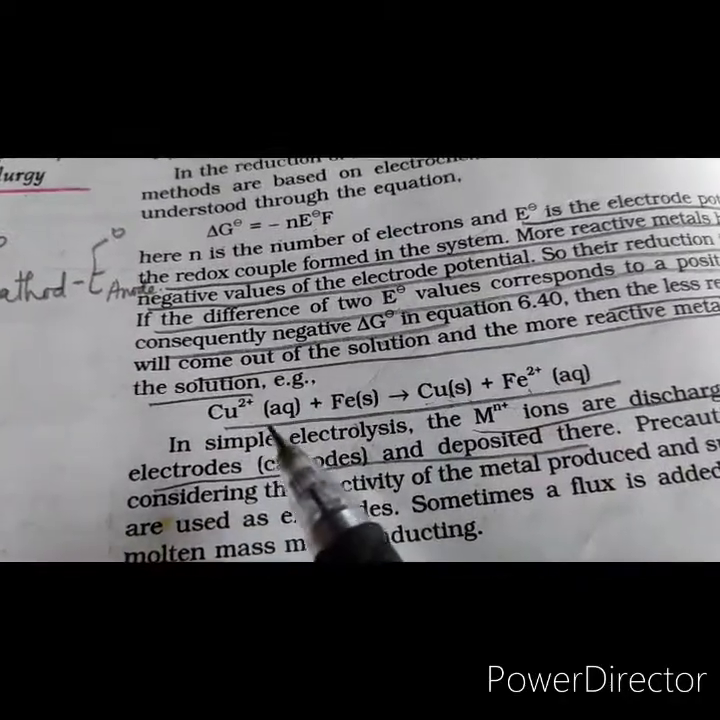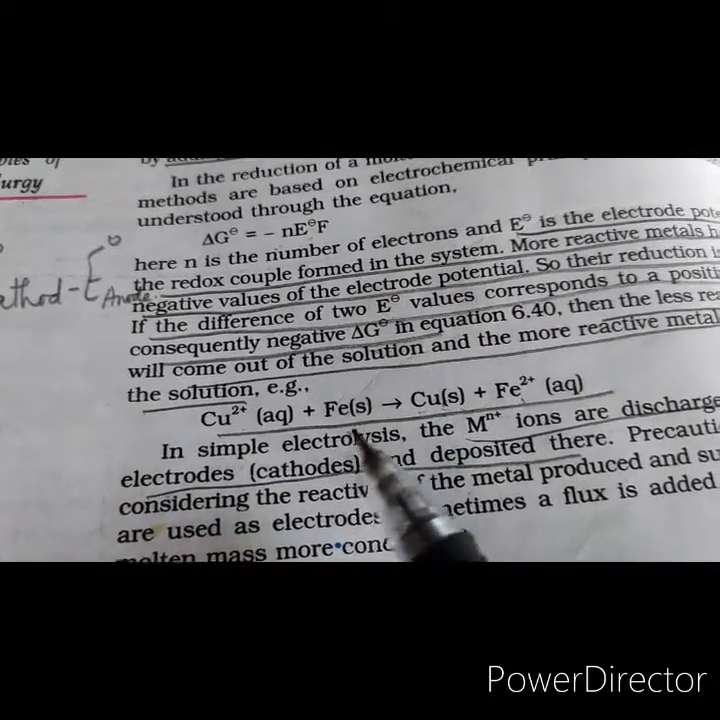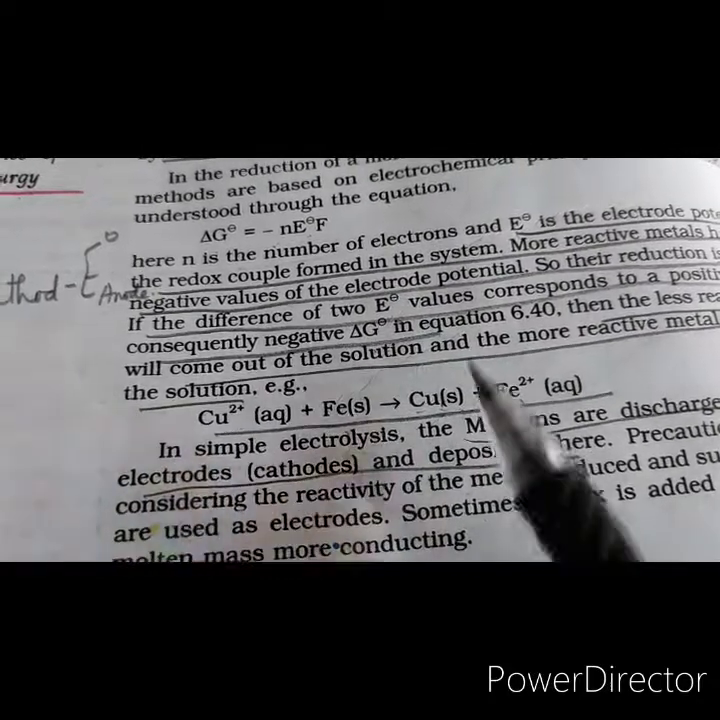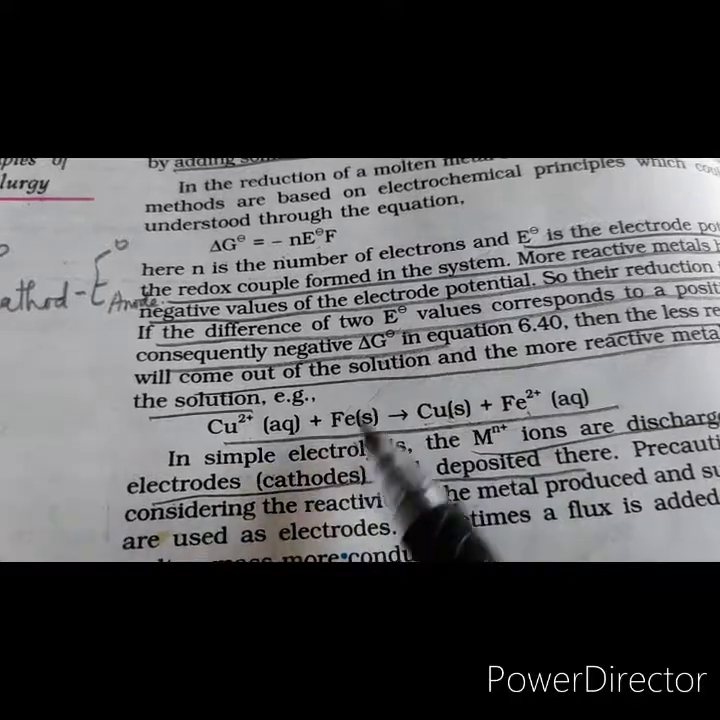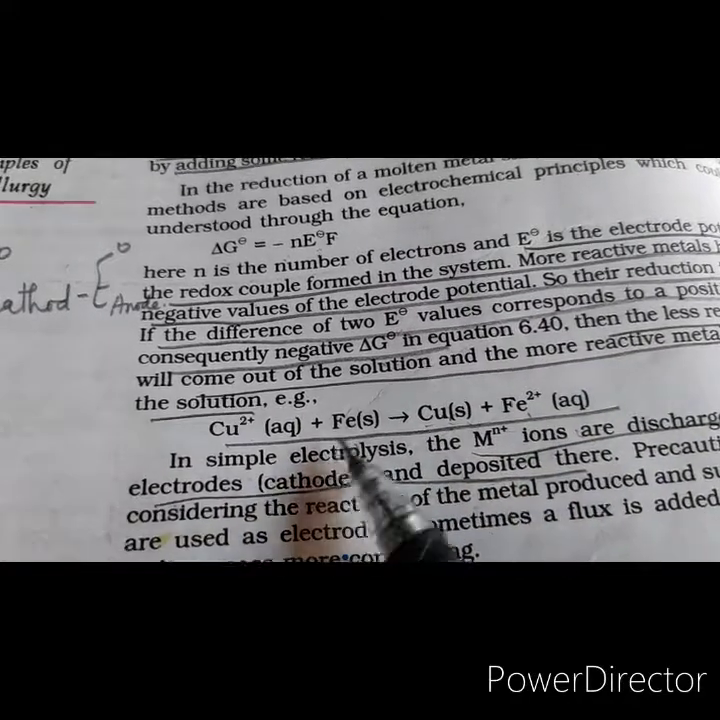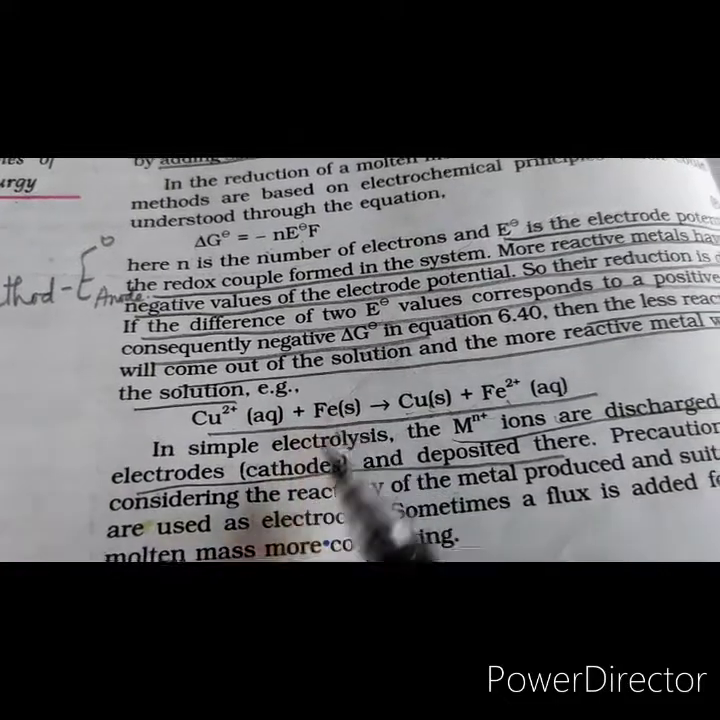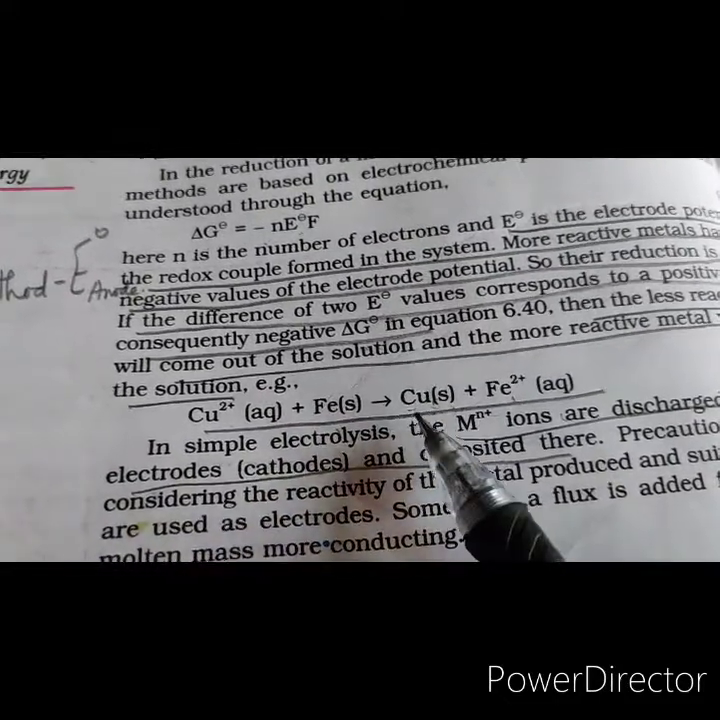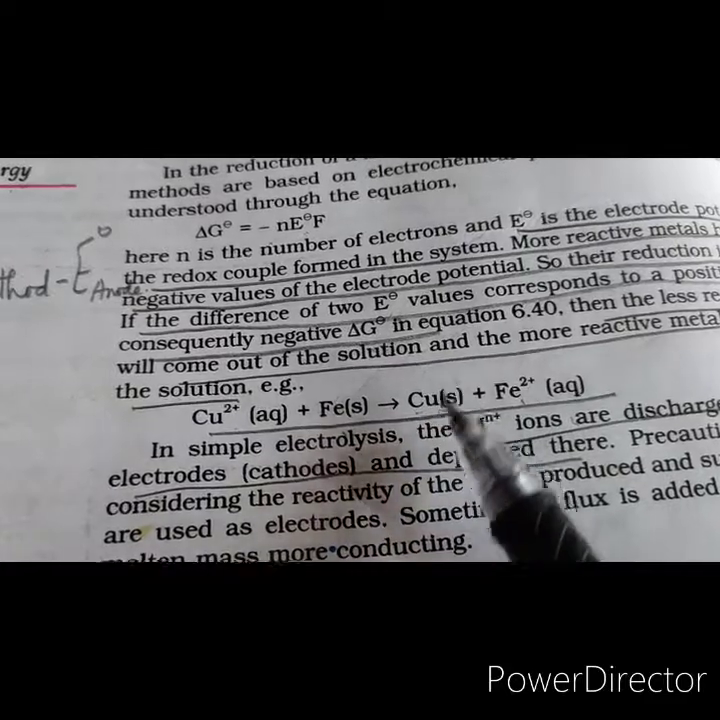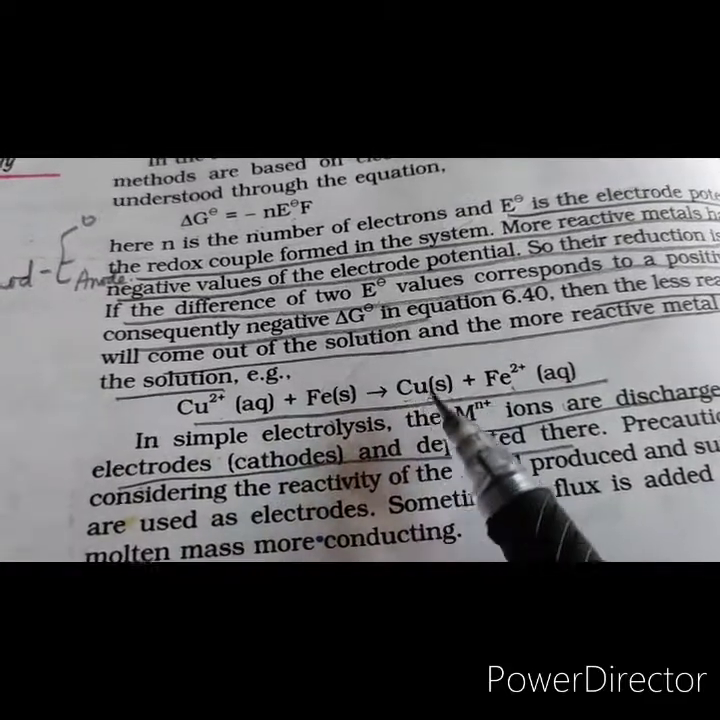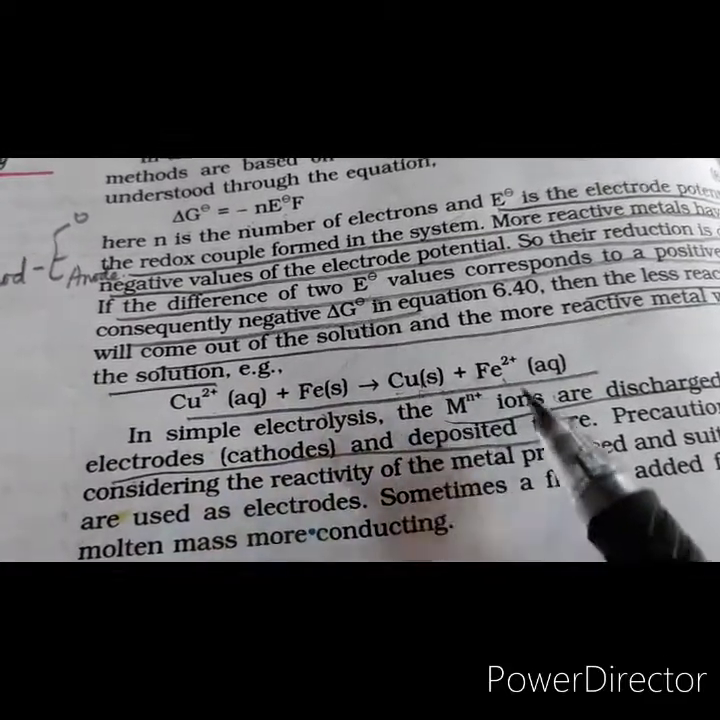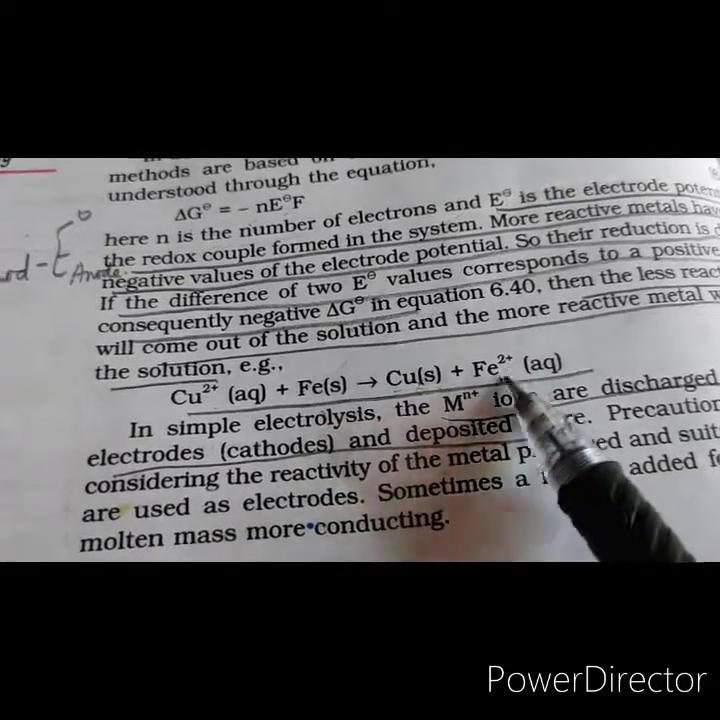Now you can see we have copper and iron. This is the redox couple. Copper will gain electrons and iron will lose electrons, because iron is an active metal, so it has a negative value of the reduction potential. So what will happen? The copper will precipitate out, right? It will come out of the solution and the iron will go into the solution.